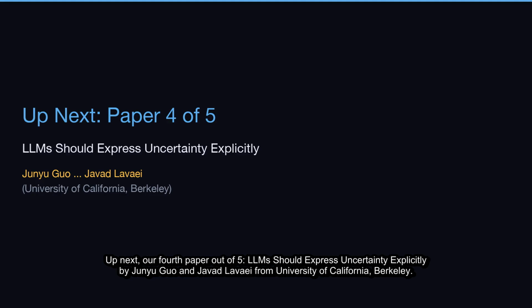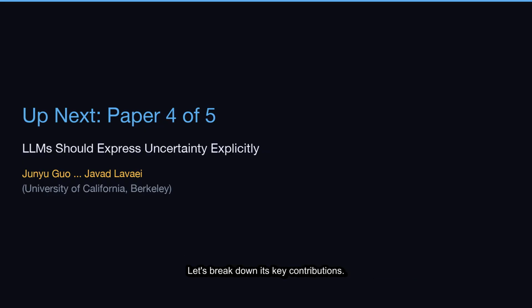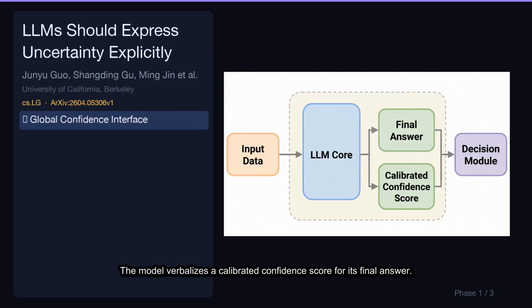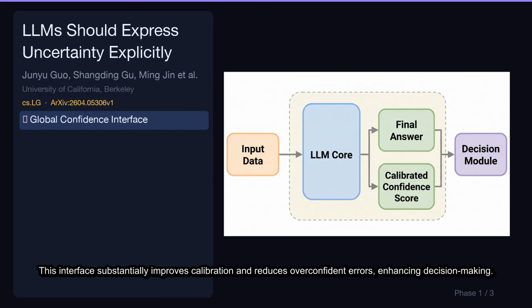Up next, our fourth paper out of 5. LLMs should express uncertainty explicitly by Junyu Guo and Javad Lavaei from University of California, Berkeley. Let's break down its key contributions. The model verbalizes a calibrated confidence score for its final answer. This interface substantially improves calibration and reduces overconfident errors, enhancing decision-making.